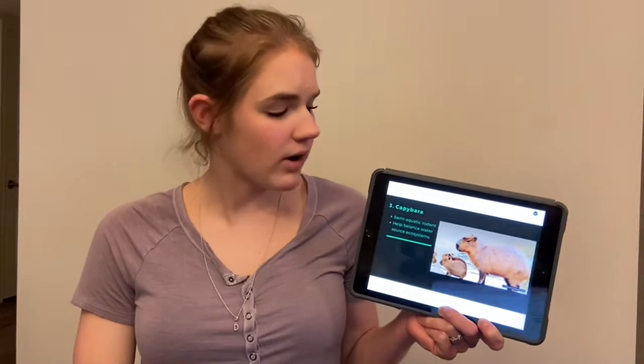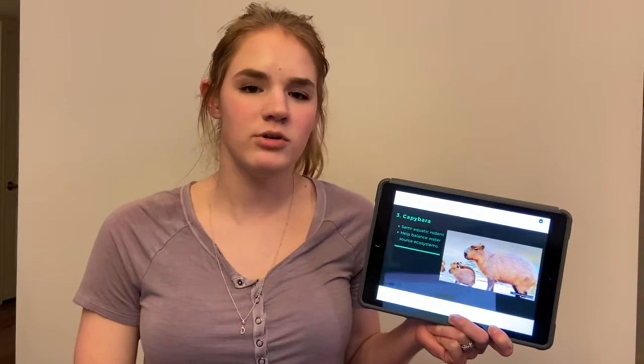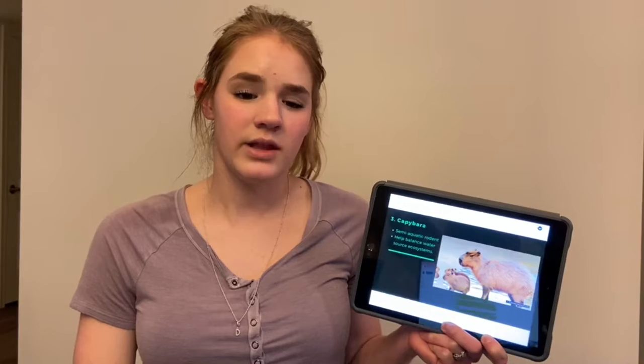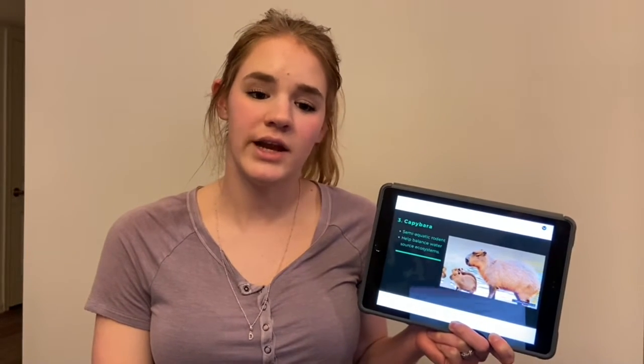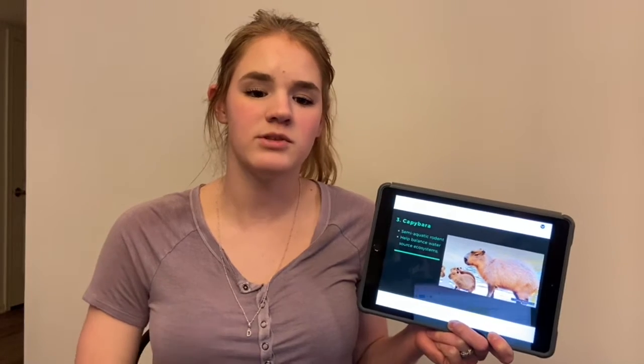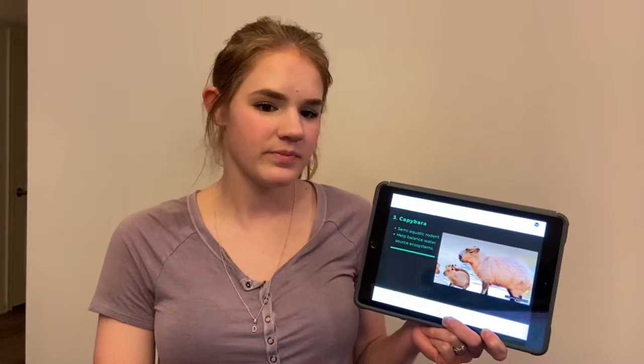Capybara are semi-aquatic, large rodents who dwell mostly around water, like rivers, lakes, and marshes. They are herbivores who eat vegetation lining these water sources, helping keep those ecosystems in balance.